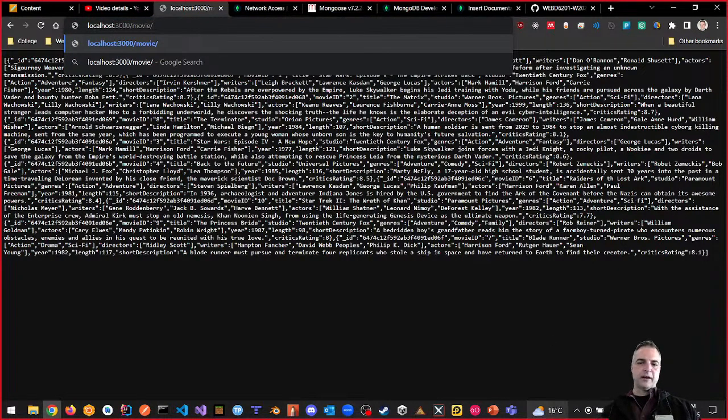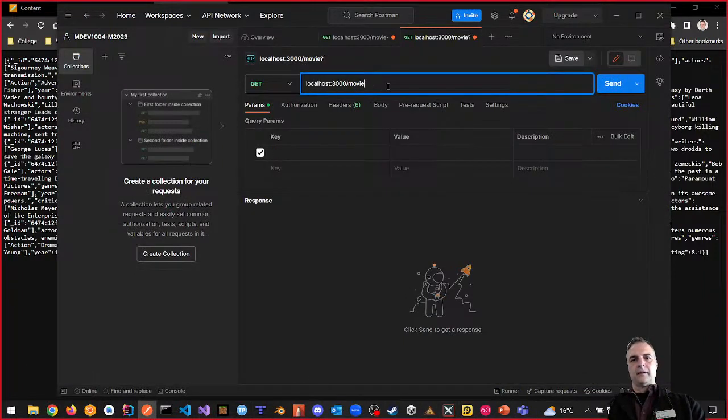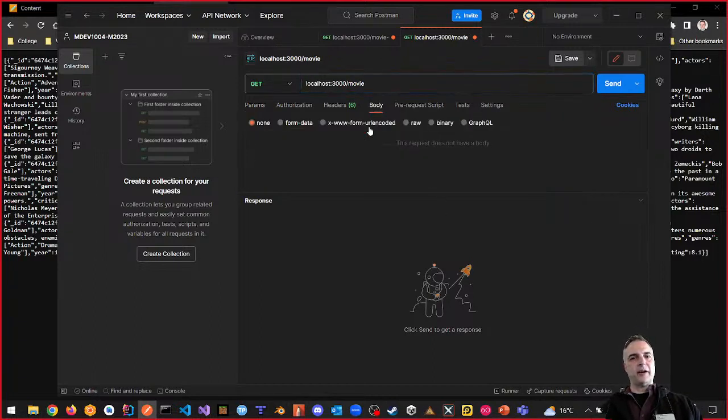We don't have the ID yet, but let's go back to Postman and do this. So the ID would be, so this is the ID. Now, Postman is interesting because it also allows us to have a body. Take a look. So here's our body, right? And there's different things here. There's form data that we can simulate, right? We have a key, which is kind of like the movie ID, and that would be the ID that we want. So this is the key. And the value would be something that we want to put in here. And this is the value that we would copy in there, and then it should insert it in here, right?